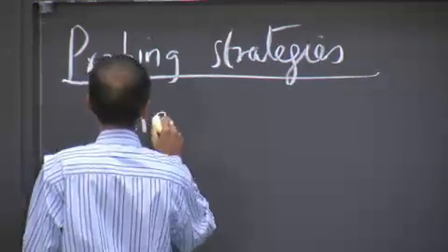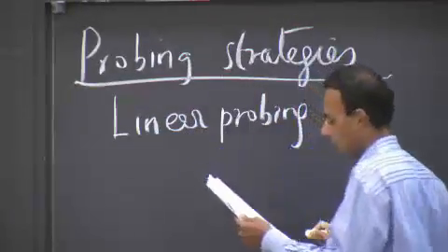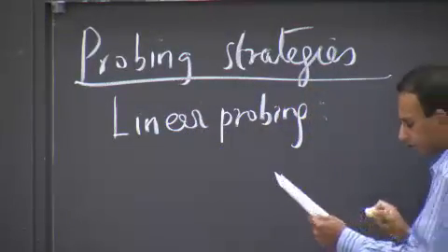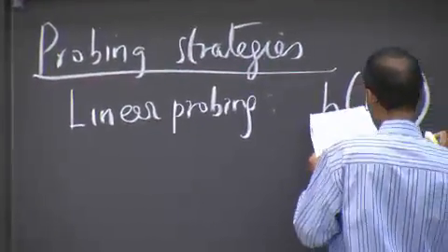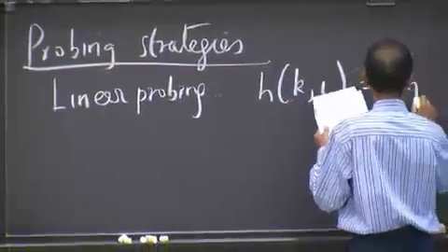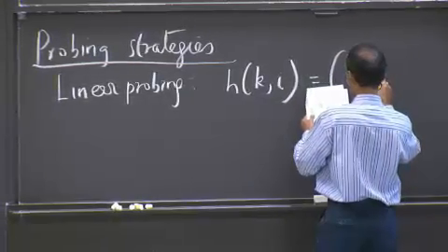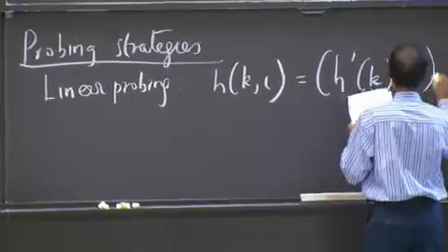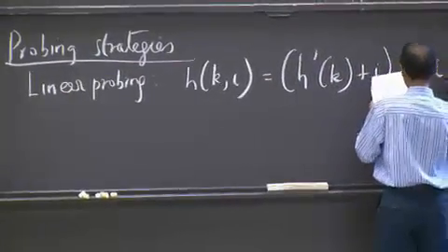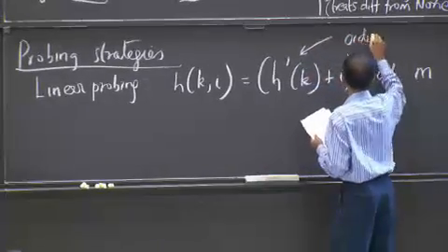So the notion of linear probing is that you do h(k, i) equals h'(k), which is some hash function that you've chosen, plus i, mod m, where this h' is an ordinary hash function.